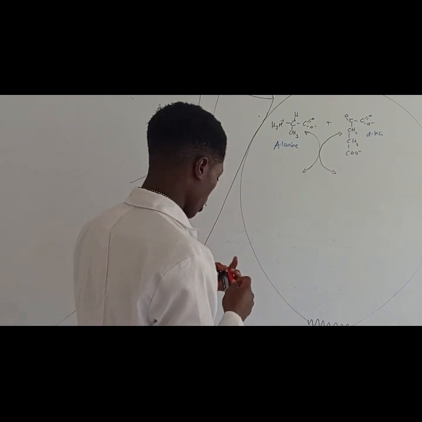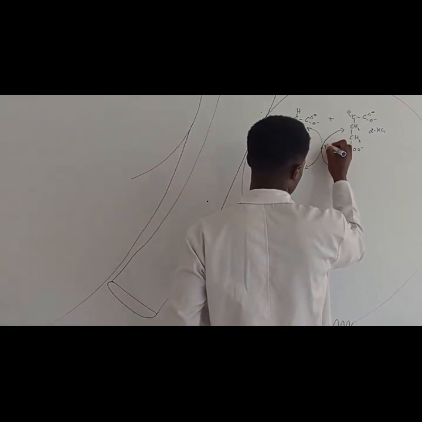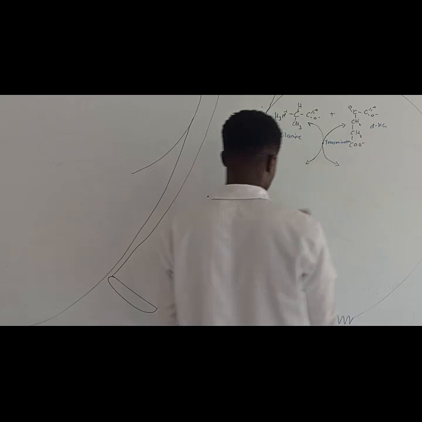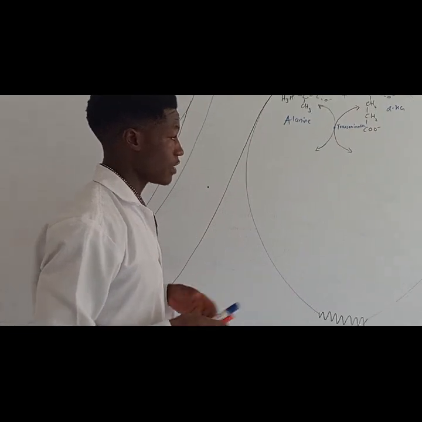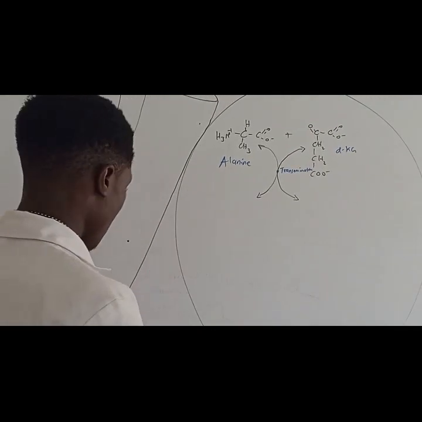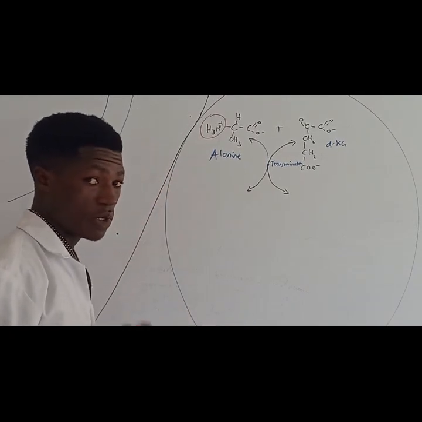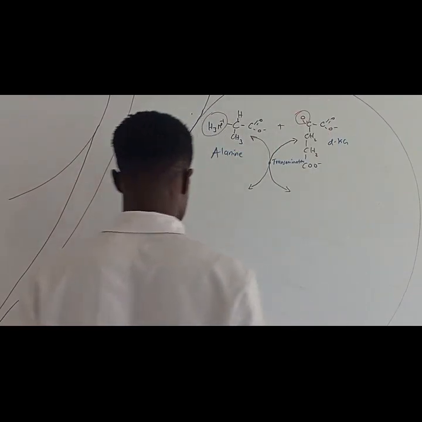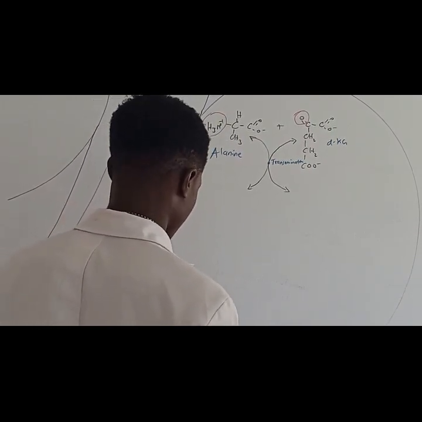So, when we react these two, this process is going to be called transamination. Transamination simply means the transfer of an amino group to an alpha ketoglutarate or alpha keto acid to form another amino acid. Now, when we transfer the amino group, which is the first process in the catabolism of amino acids, the loss of the alpha amino group, then we're going to exchange that one. The enzyme that is going to be involved in this reaction is going to do something which is very, very nice.